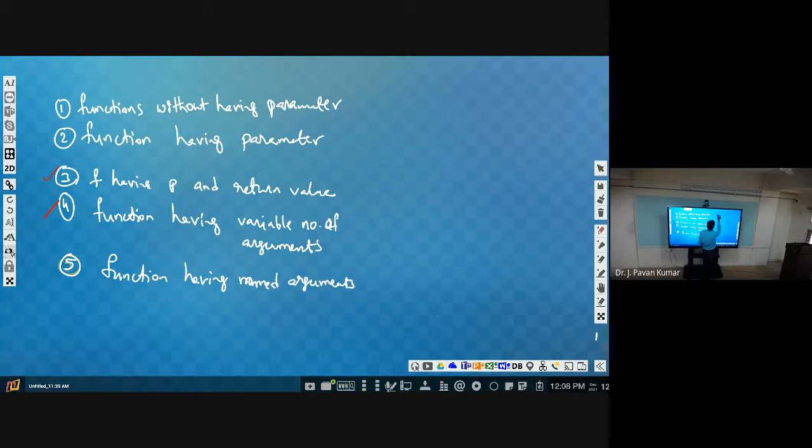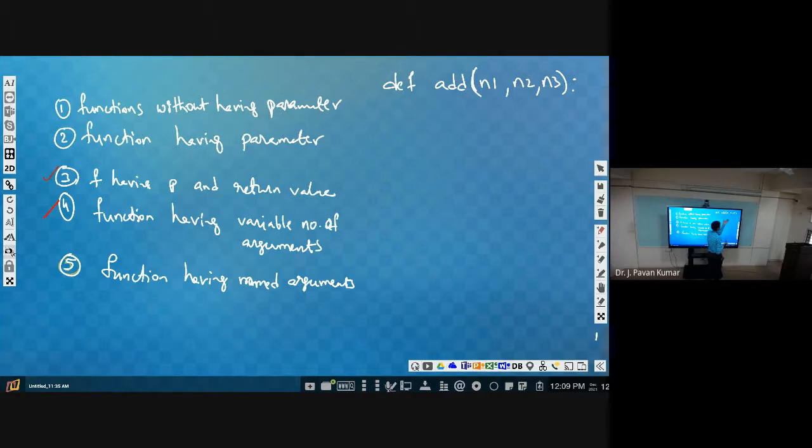Suppose you consider one function we define, the same add function, with parameters n1, n2, n3. Here we are taking 3 parameters.